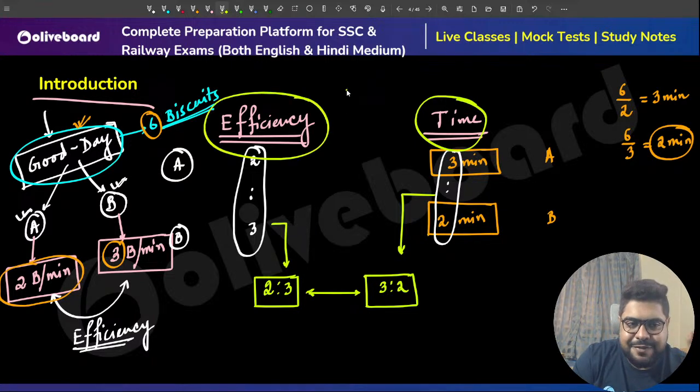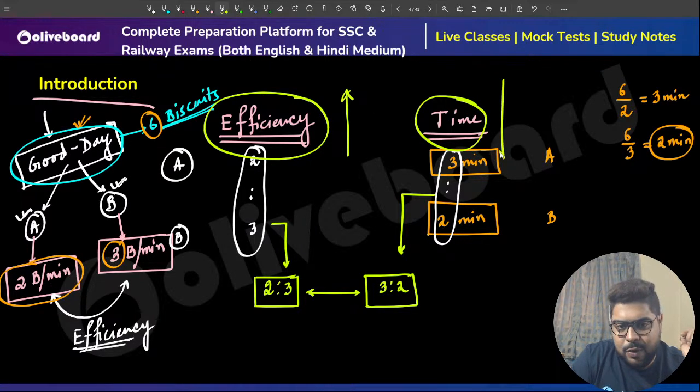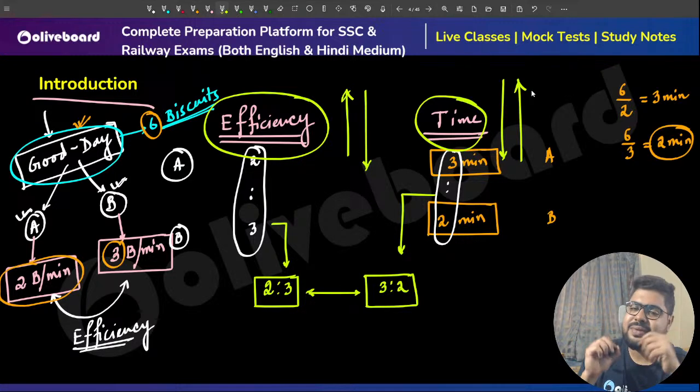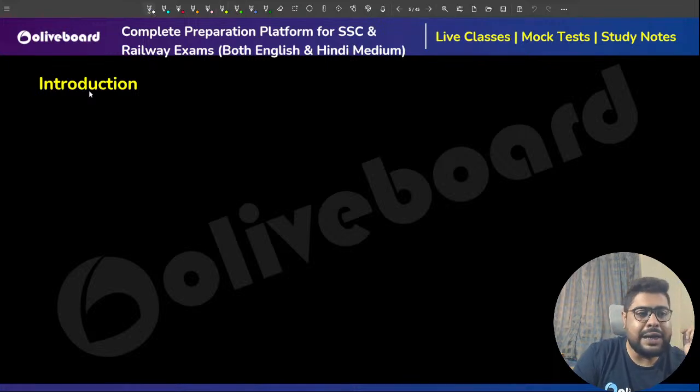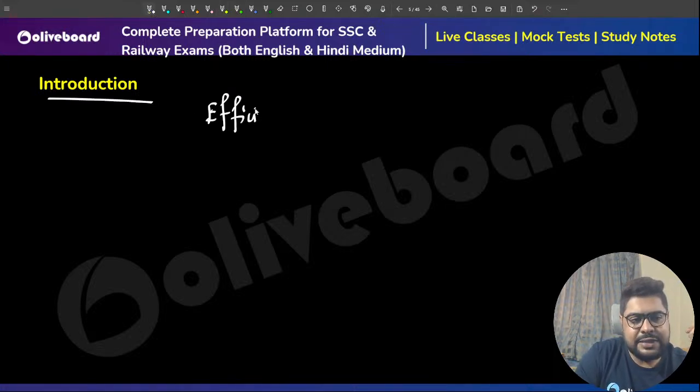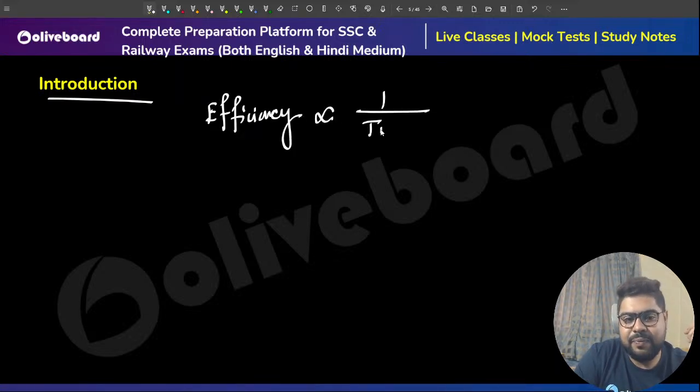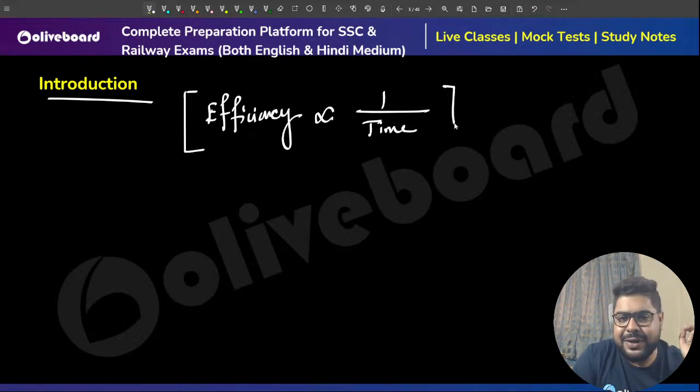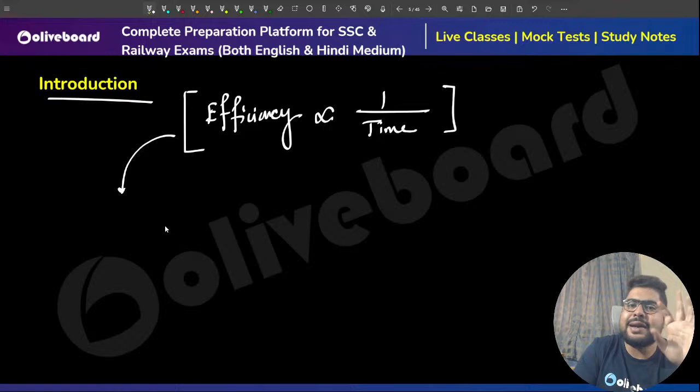So whenever efficiency goes up, time goes down, and vice versa. Whenever efficiency goes down, time actually goes up. So always remember, efficiency and time are related inversely. Efficiency is always related to 1 by time. Or rather, this is not a very mathematical way to understand, so remember it like this.